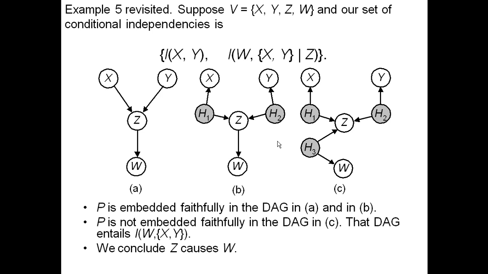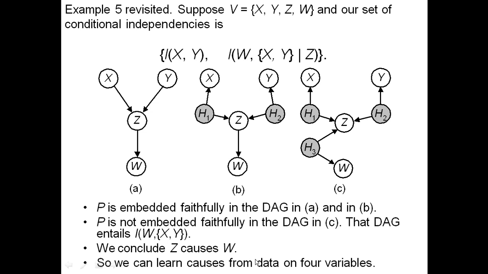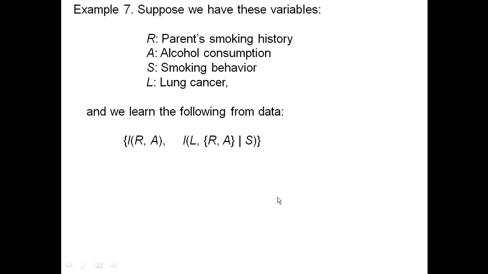So here is the most important result of all this. If you have four variables, even if you assume hidden causes could be present, you can, if you see these conditional independencies, conclude that Z causes W. Now what's important about this also is that if you have more and more variables down here, once you start directing this edge this way, there's another variable here and another variable here, we can start directing all those edges.